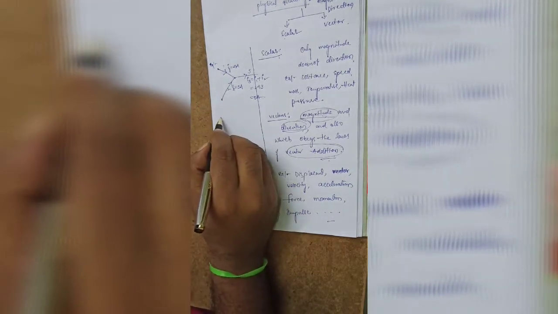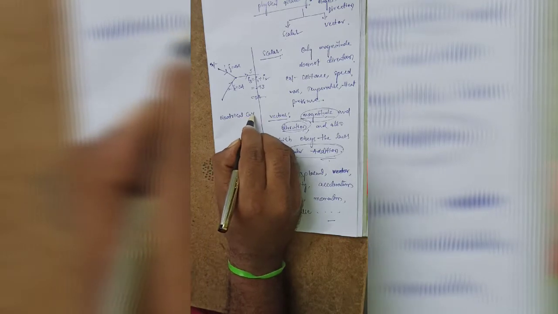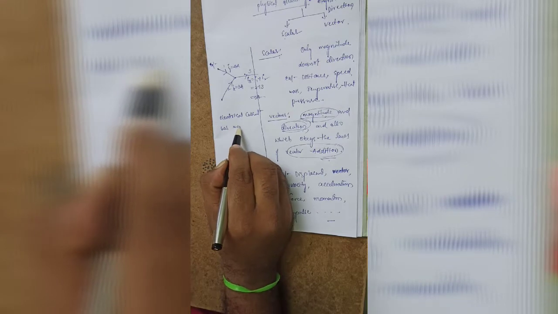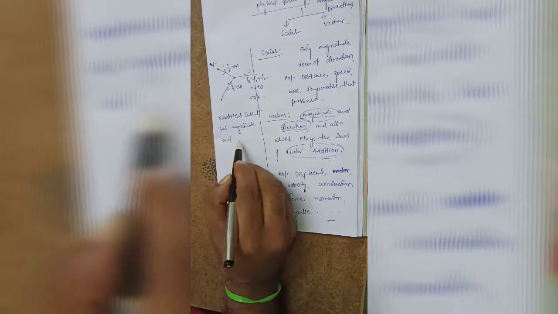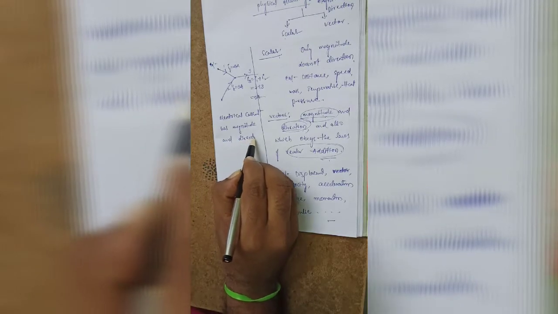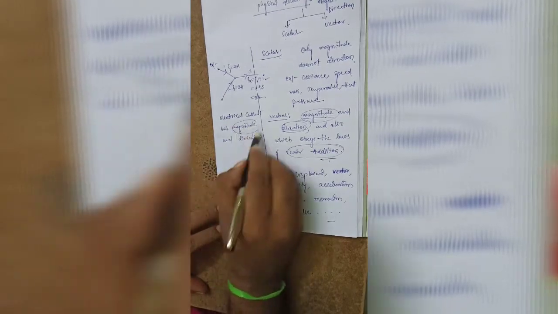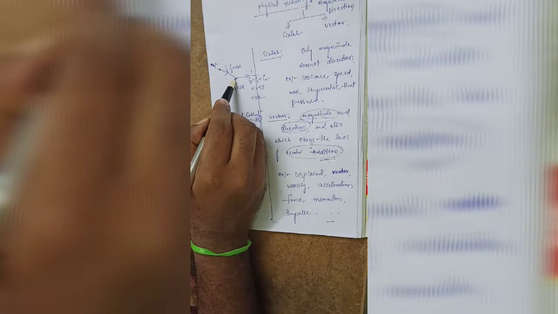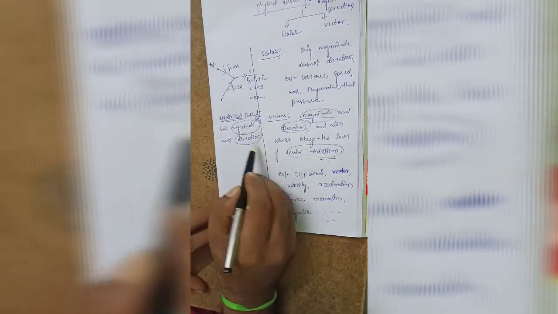So here this electrical current has magnitude and direction. Here 2 is the magnitude, and this is the direction.